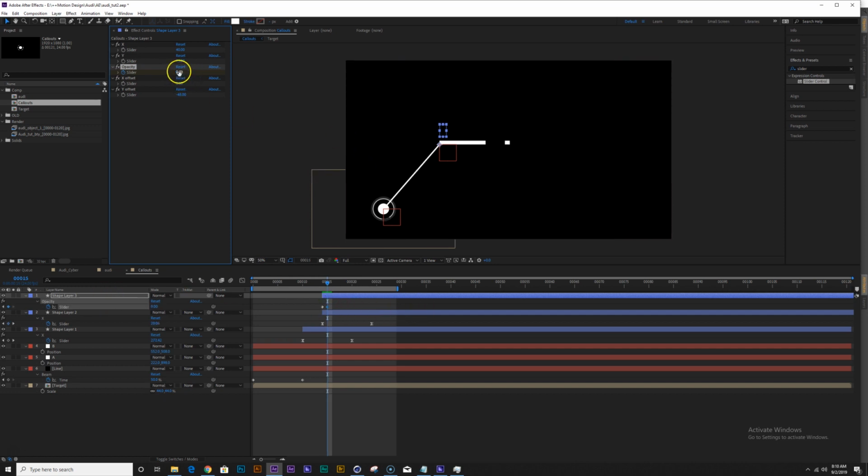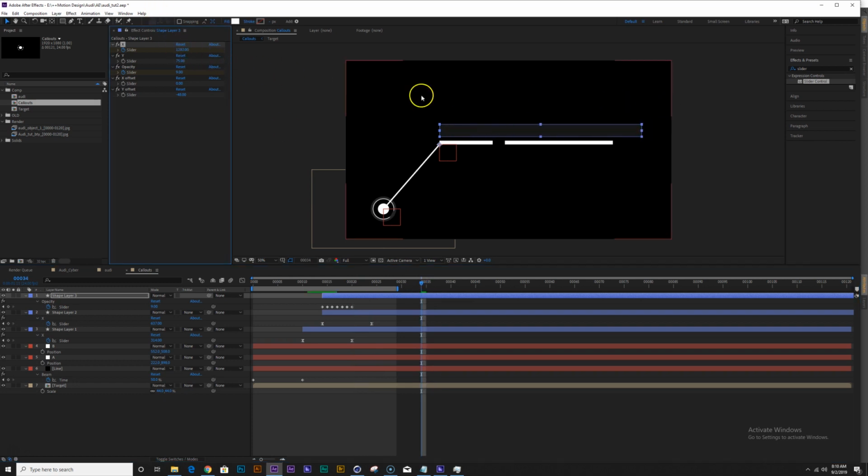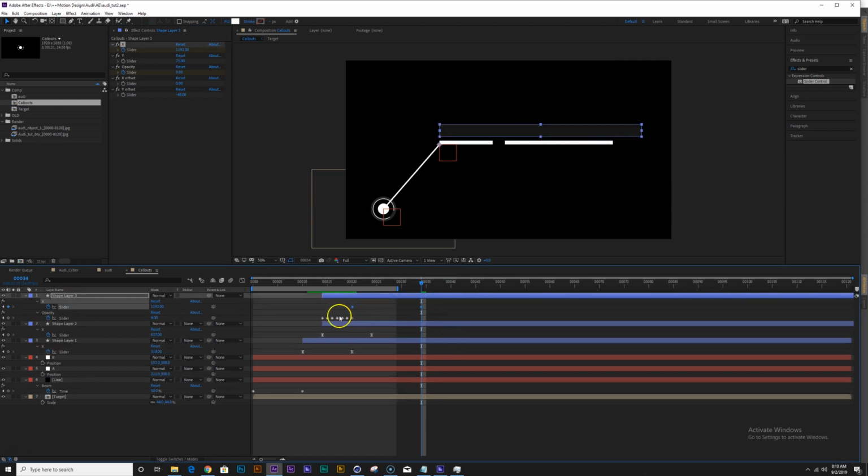Let's make it 0. Let's copy paste. So we'll do a little flickering right in the beginning, and now we can animate the slider to something like that. Let's hit U again to bring this up.